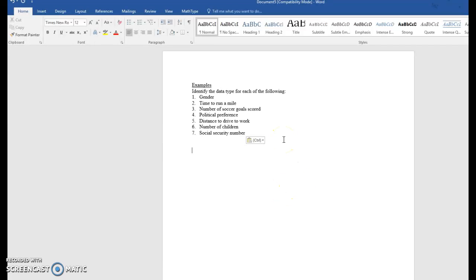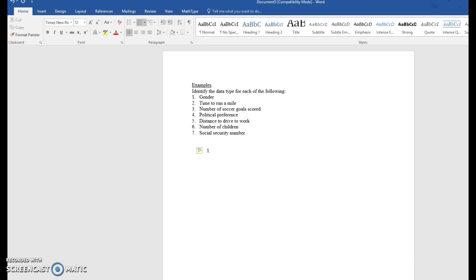All right, so let's identify whether the following data is quantitative or qualitative. Now remember, quantitative means that it's numerical in nature, and qualitative means that it is not numerical in nature. And while we're at it, we'll go into discrete and continuous if we have quantitative data. So let's look at one.